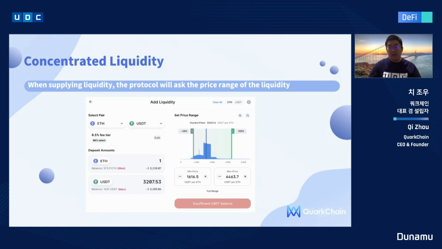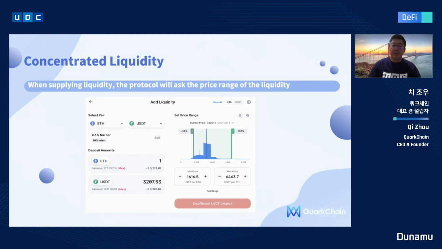On the right bottom, you can see the minimum price and maximum price for the trading pair, here Ether to USDT. This is adjustable by the liquidity providers. On the left-hand side, the protocol will automatically calculate how much assets need to be deposited into the trading pair to match the corresponding price.